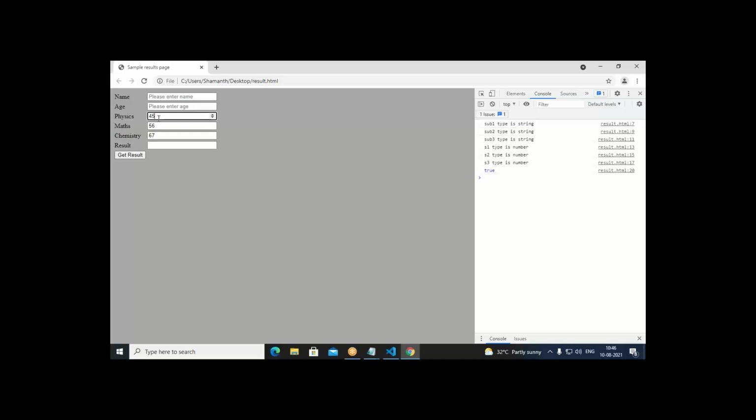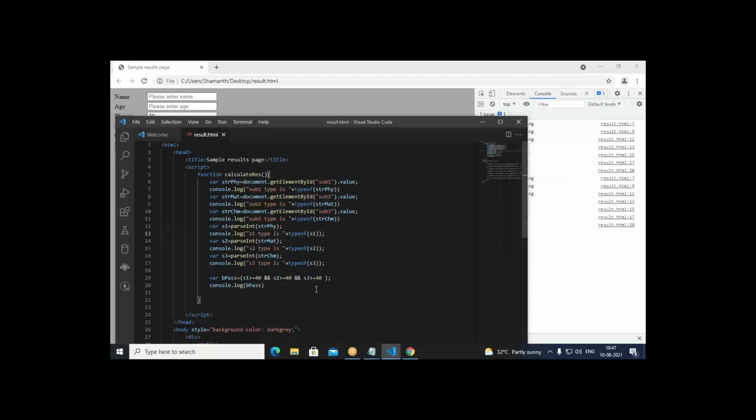It's because in every subject we have at least a minimum of 40 marks, therefore the result is pass. But if I make this some 30, what happens? This time we got it as false. It is not true, it is false. So like this we are getting true or false. Now based on that, we can show it as pass or fail.